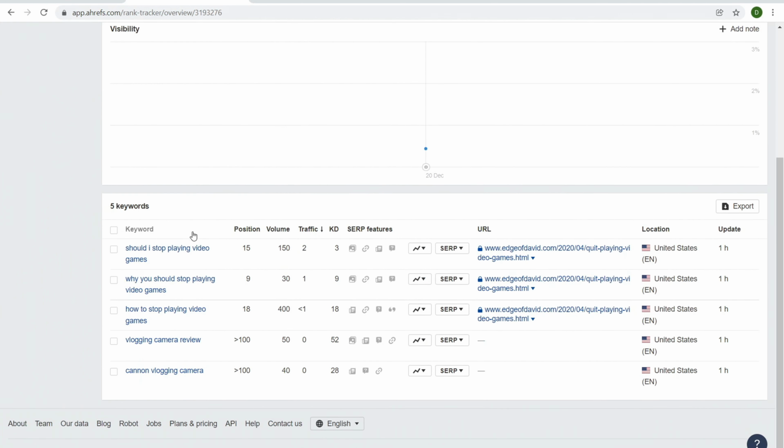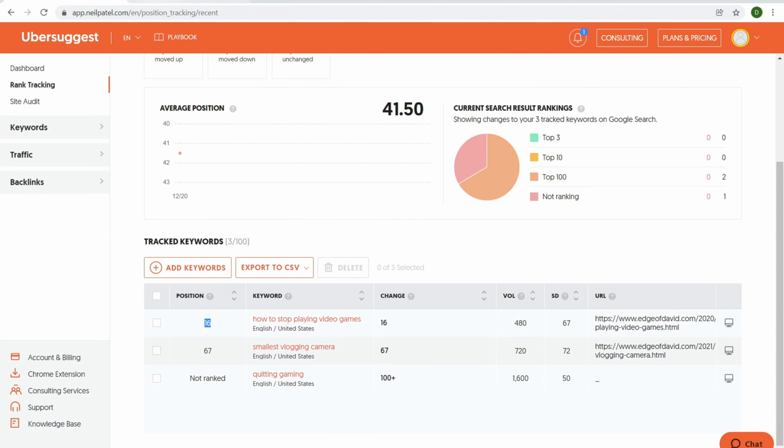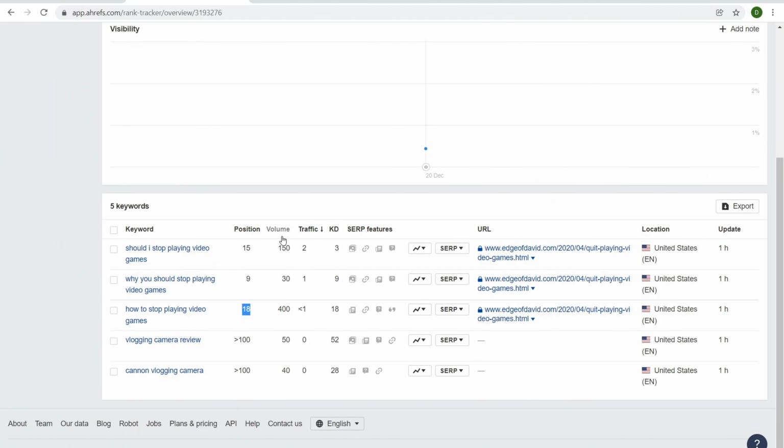Then right down here, same thing. It gives the keywords that we initially added in as we were adding our site to Ahrefs. And so right down here, how to stop playing video games. It says I'm in position 18. So Ubersuggest says 16. This one says 18. So how do you interpret that?